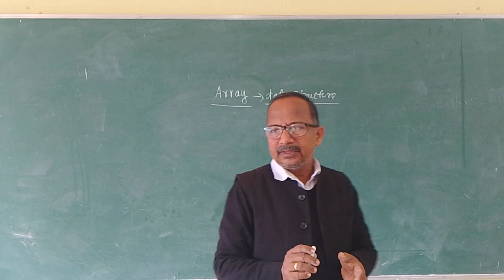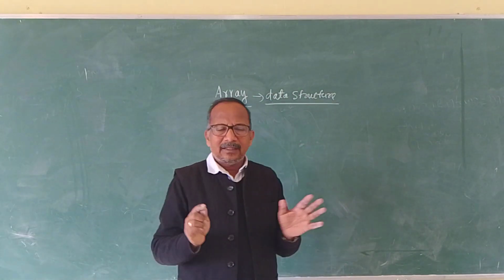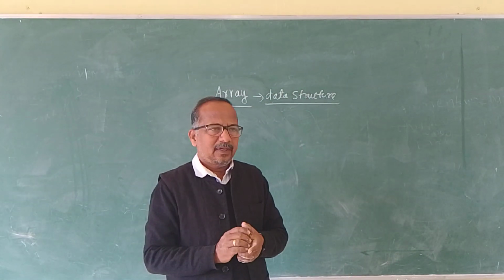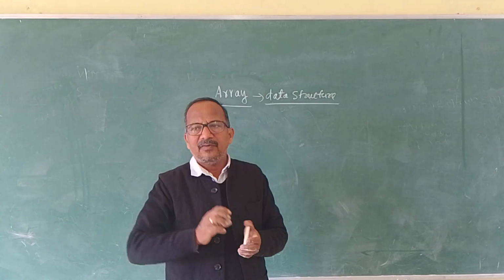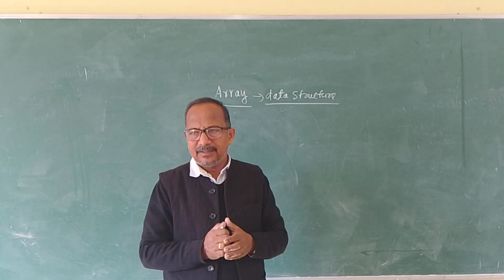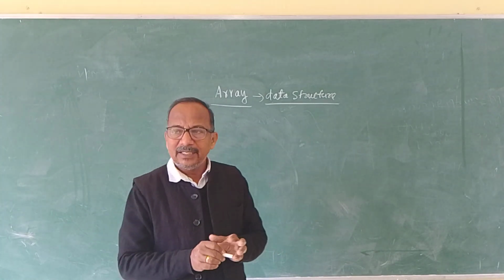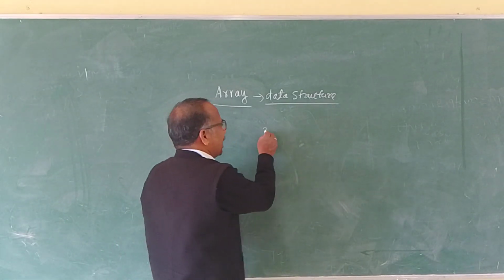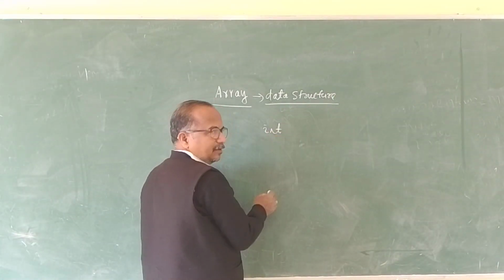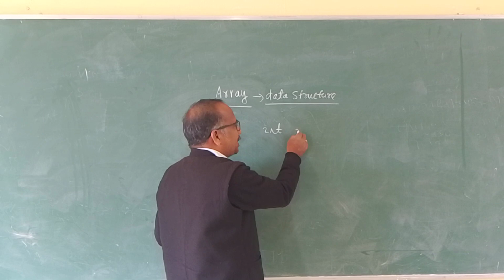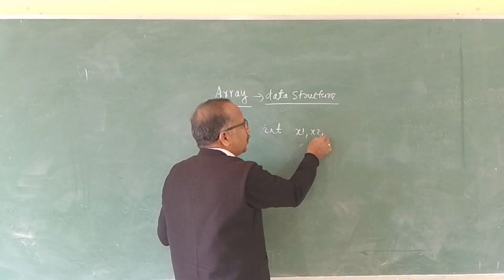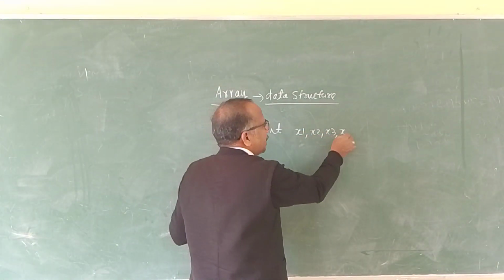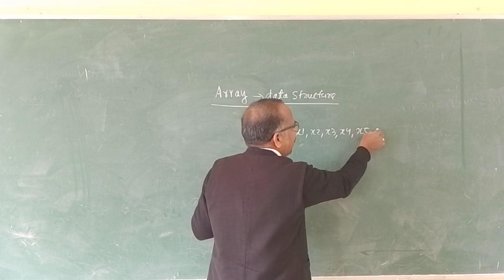For example, I want to store 5 values and add them. In earlier cases, I was declaring 5 integer values, for example x1, x2, x3, x4, x5.